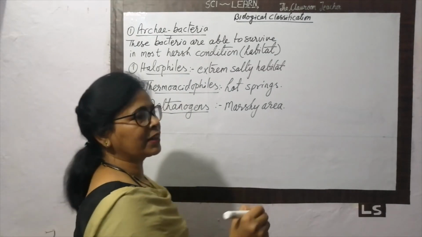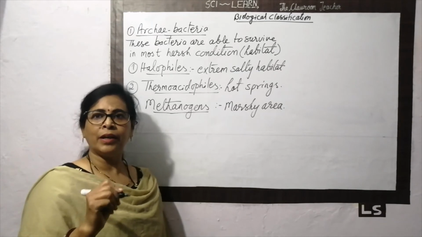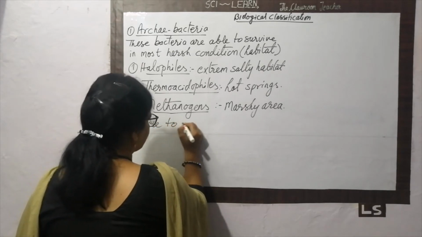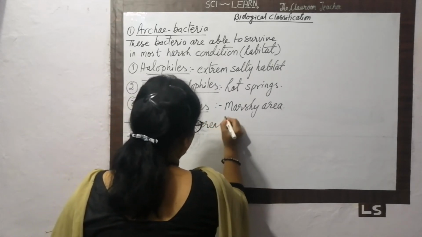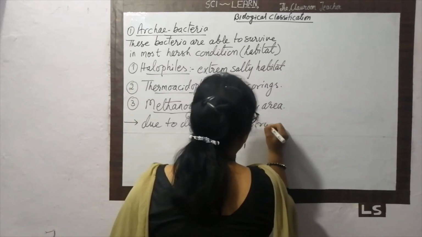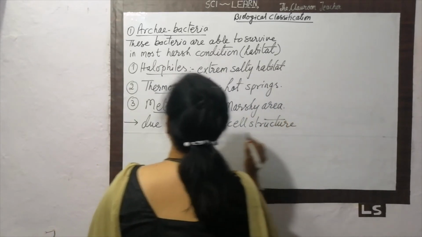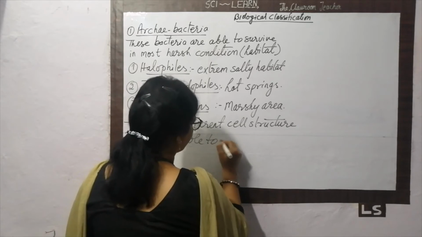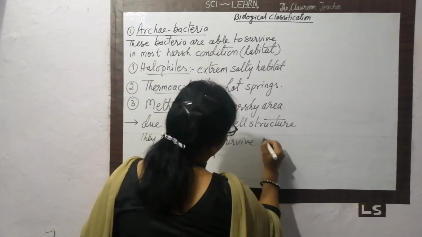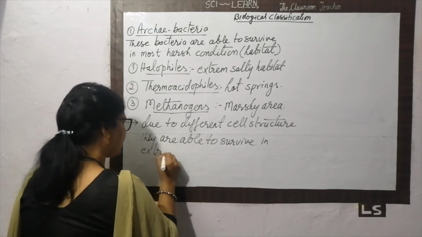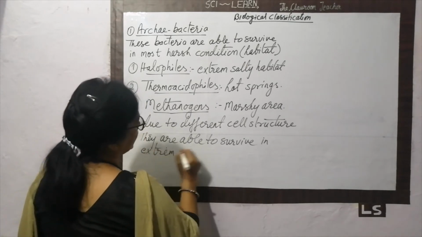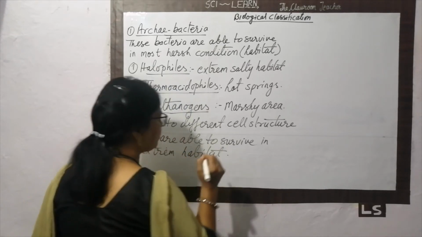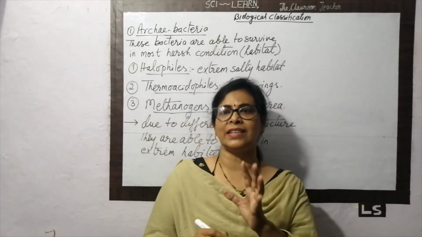They are able to survive in the extreme habitat because they have a different type of cell structure.